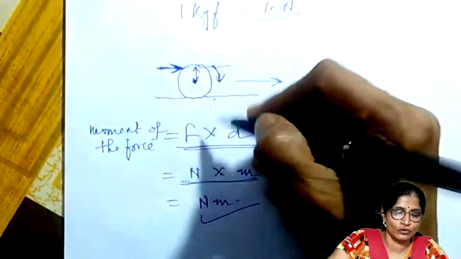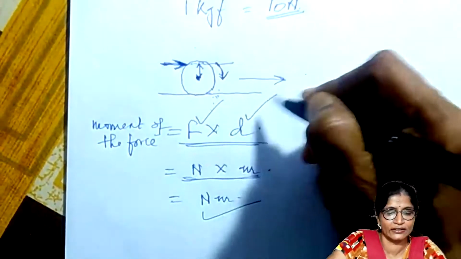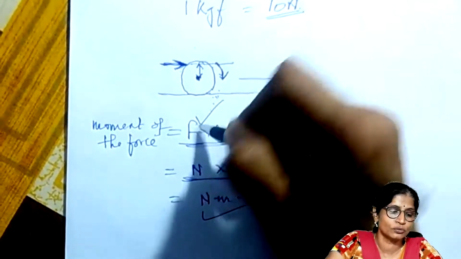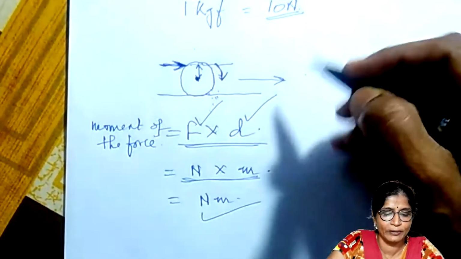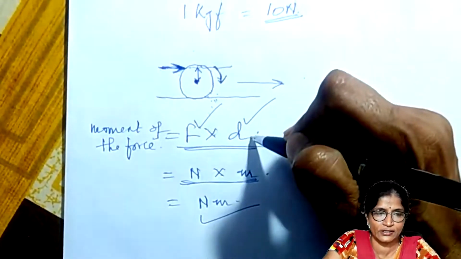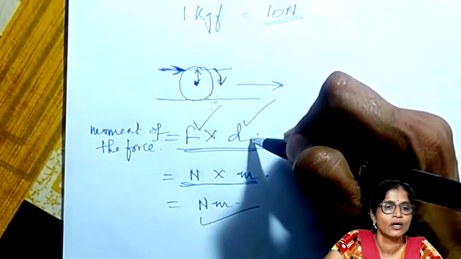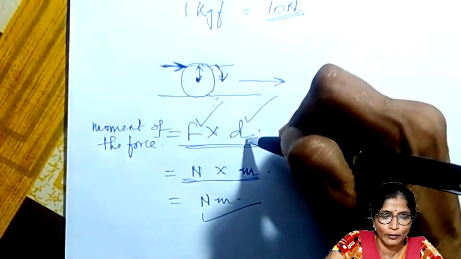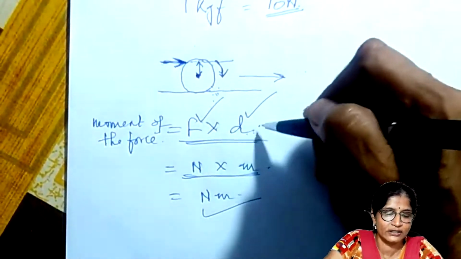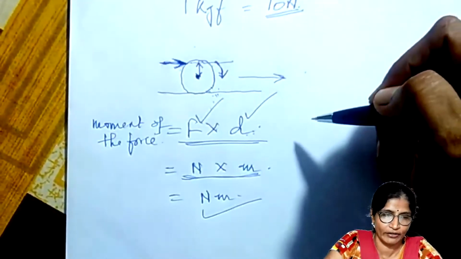It means it depends on two factors, force applied and the distance. The more the force, the more the moment or turning effect of the force will be there, and the more the perpendicular distance of the force applied from the pivoted point, the more will be the turning effect.